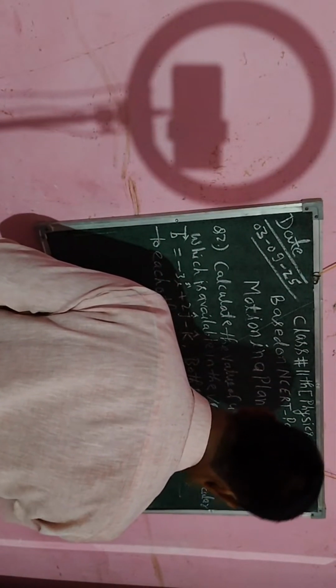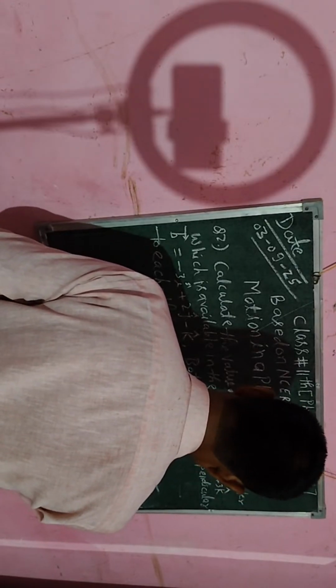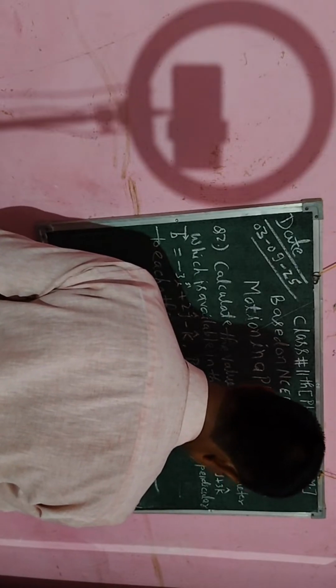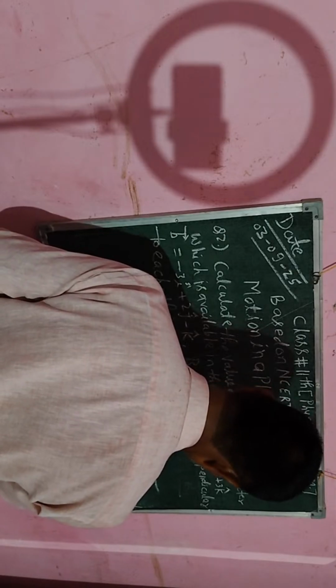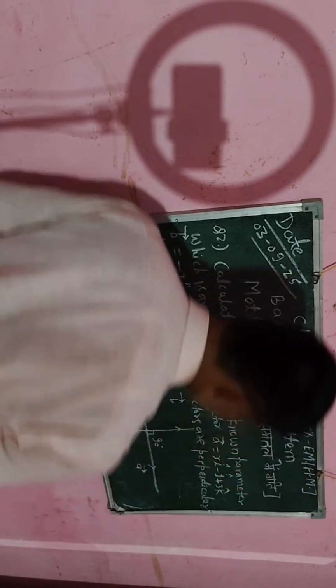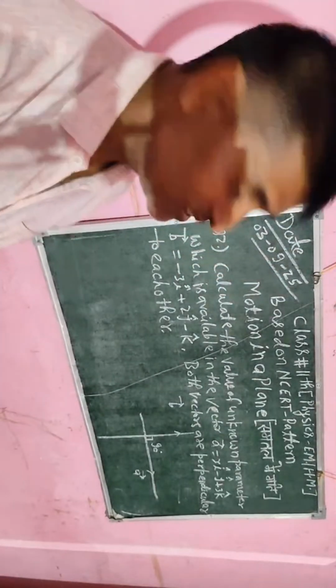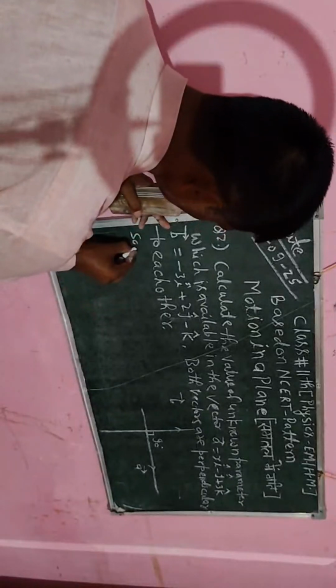Now I will say this is the vector A. Vector B is like this. It means that vector A is perpendicular to vector B, or vector B is perpendicular to vector A. It means that the angle between these two vectors is 90 degrees. So I will take its solution like this.